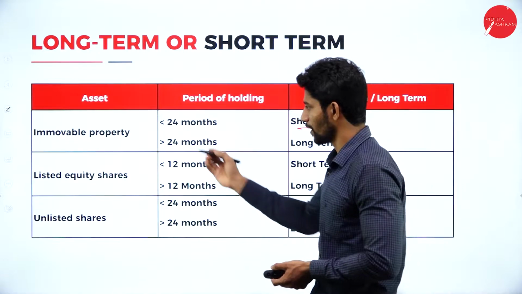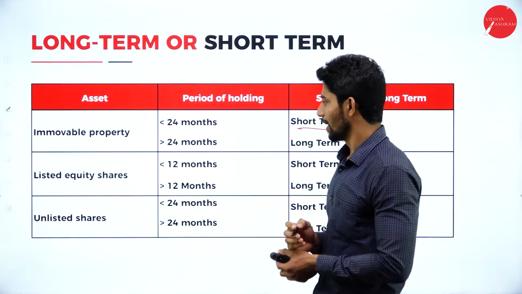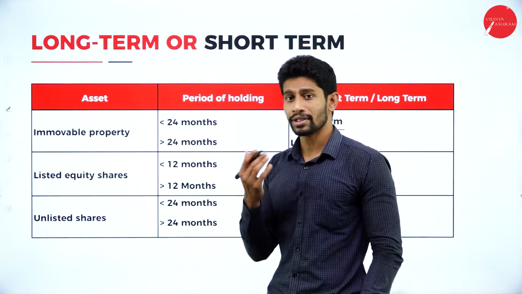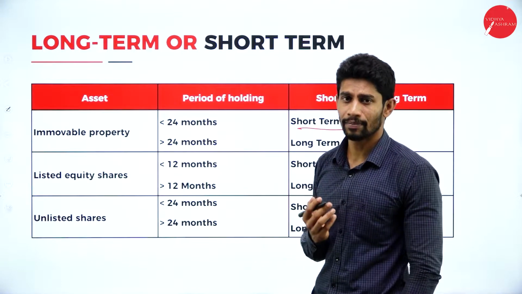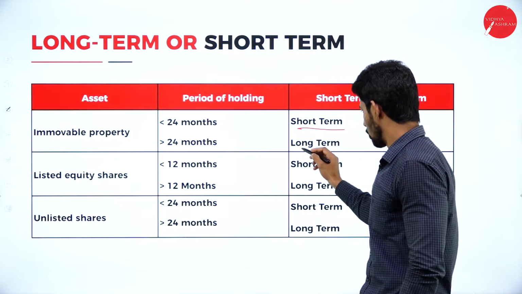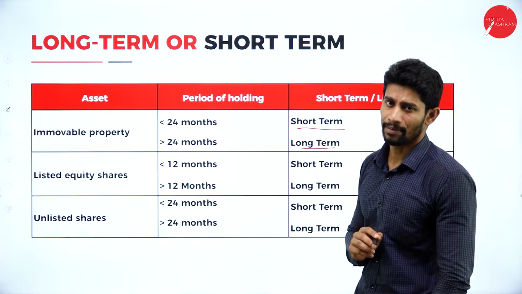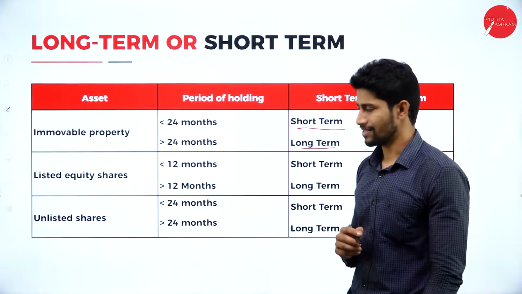In case the immovable property, that is land and building and other immovable properties, is held by the assessee for more than 24 months, then it is called long-term capital gain or long-term capital asset.